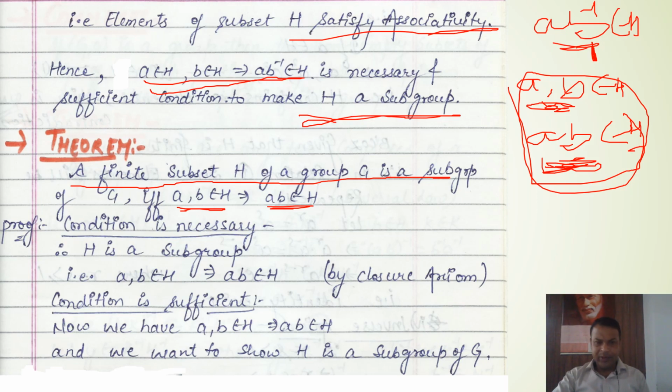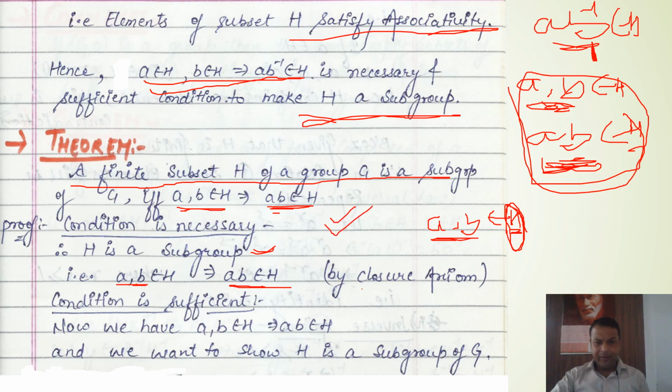In this case, we will assume that H is a subgroup. If it is a subgroup, it cannot be empty, so at least the identity will exist in this subgroup. In this subgroup, let us suppose there are two arbitrary elements A and B belonging to H. As H is a subgroup, it will satisfy the four properties. The first property is closure, the second is associativity, then identity and inverse. So it will hold the closure property, and by closure property AB will belong to H. So our necessary condition is satisfied.